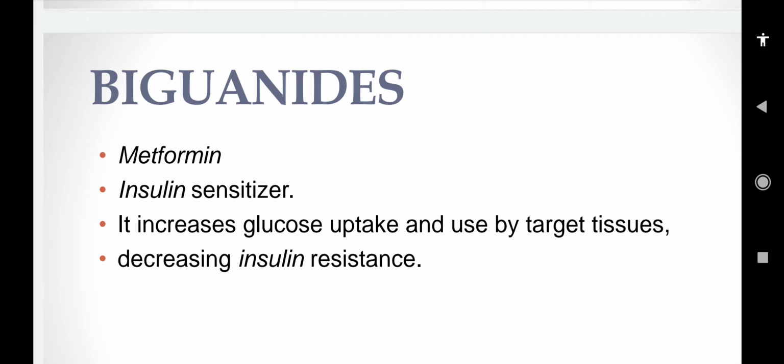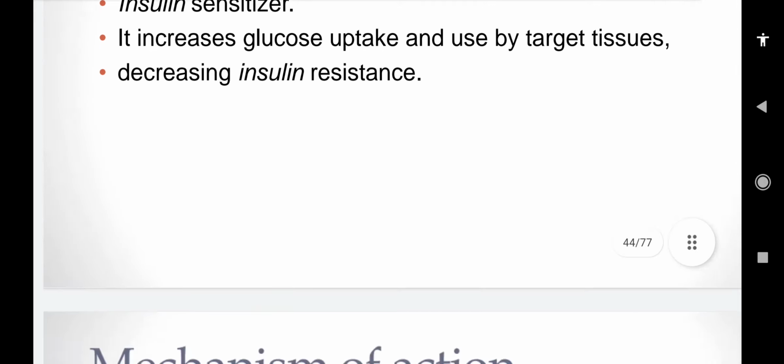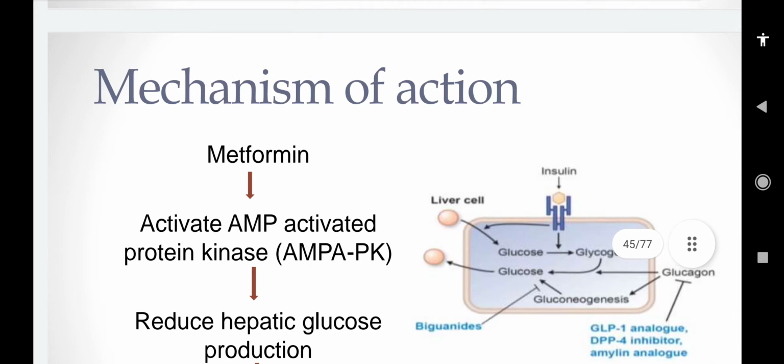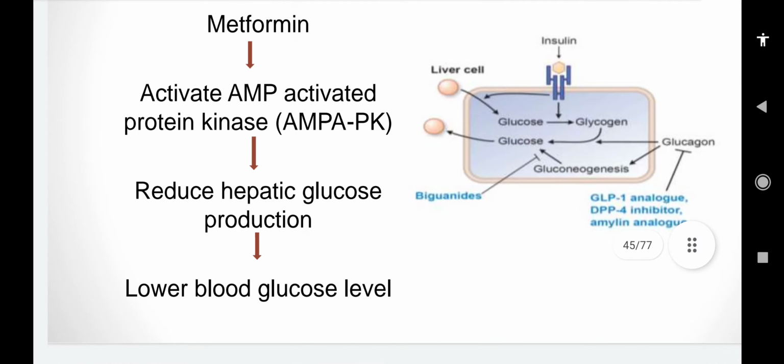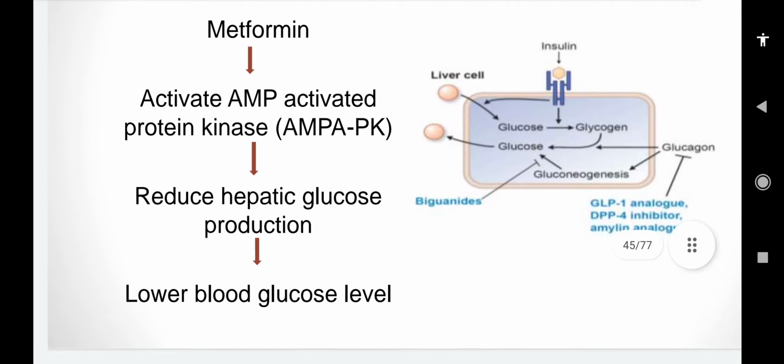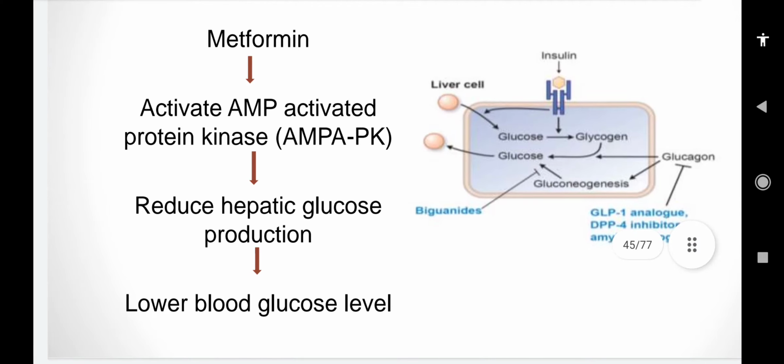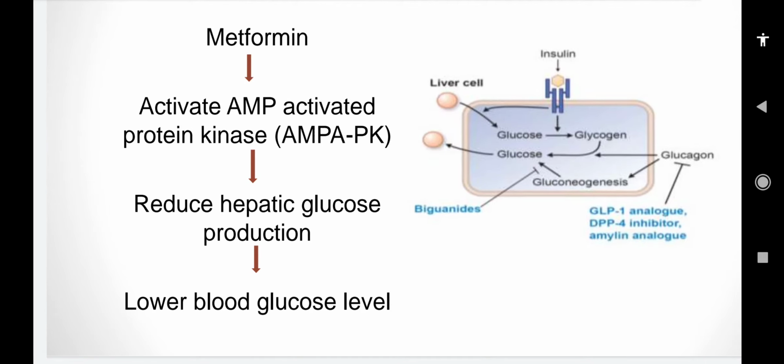It decreases insulin resistance. Its mechanism of action: metformin activates AMP-activated protein kinase, which reduces hepatic glucose production. AMPK is a protein kinase, or simply you can learn it as protein kinase.